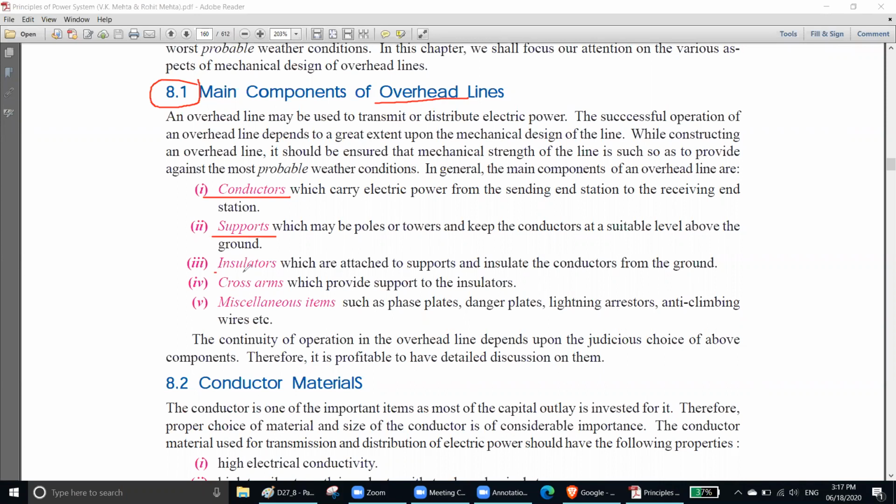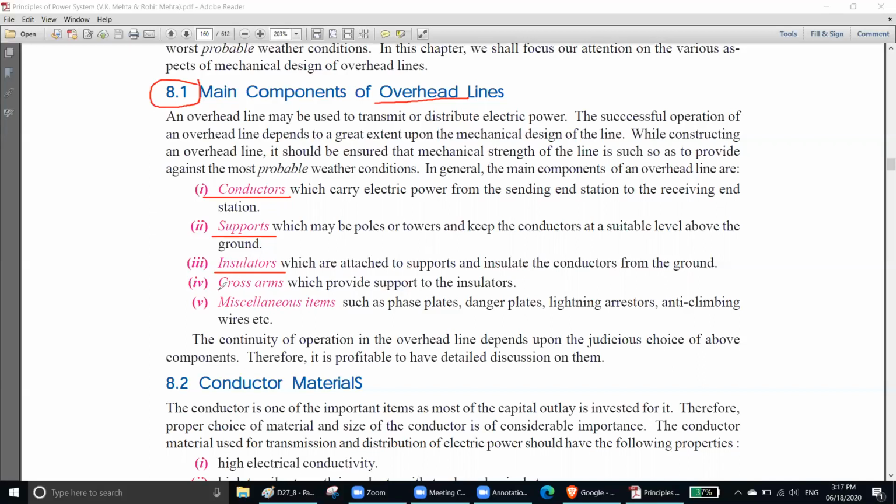Insulators, because this is very important. Why? Because supports are normally made of concrete and steel towers, right? Steel connected with conductors is not a good idea, because your conductor will be shorted to the ground if you connect the conductor with the support without any insulation. So that's why insulator comes in. Insulators actually insulate your conductor from the support. That means it creates a gap between your conductor and your tower, it will hold it, but so that they do not touch each other.